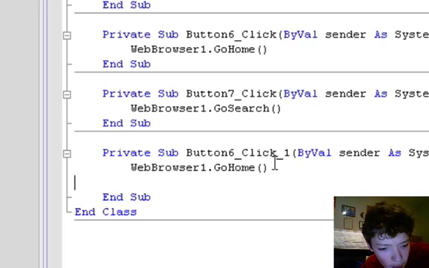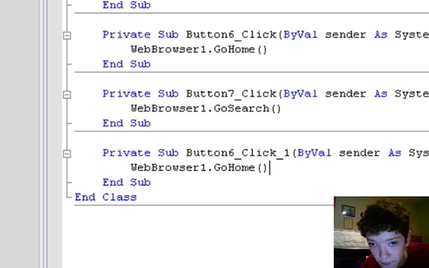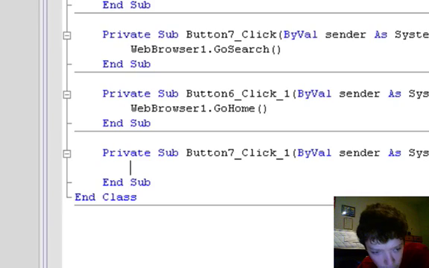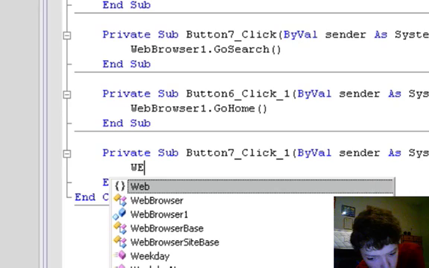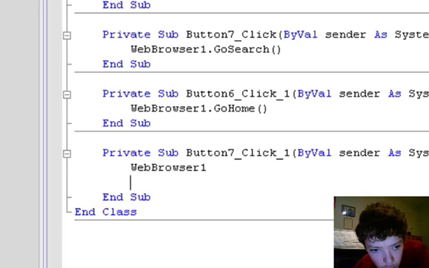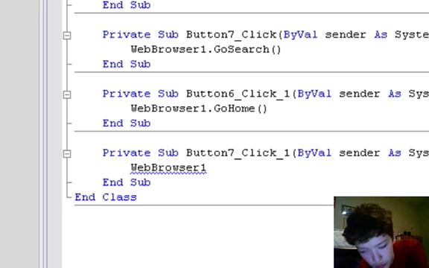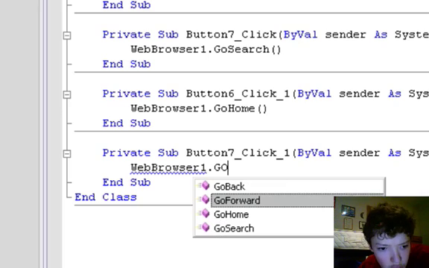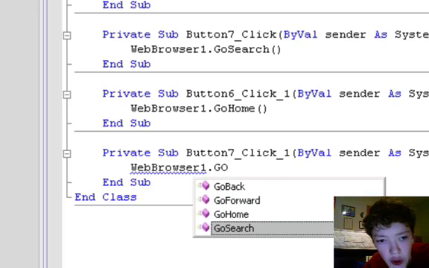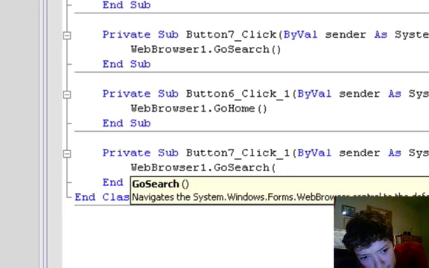And then we're going to click on our other button, go back to our design, and then we're going to click it and type in web browser 1 dot go search, and that's all we need to type.